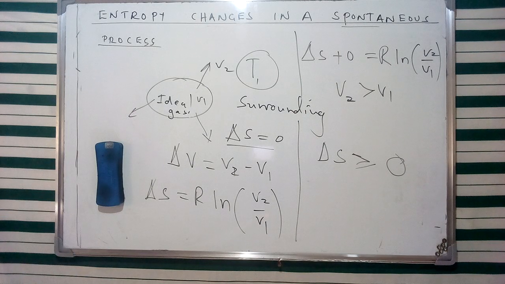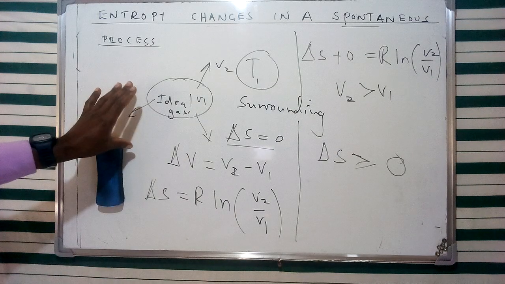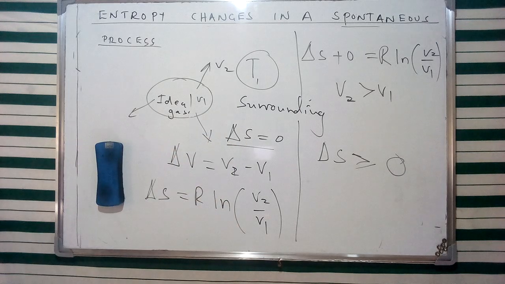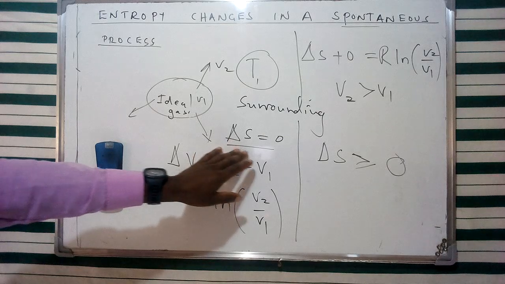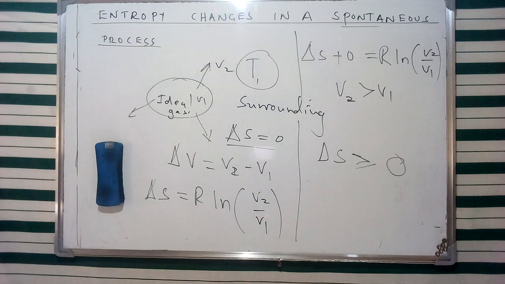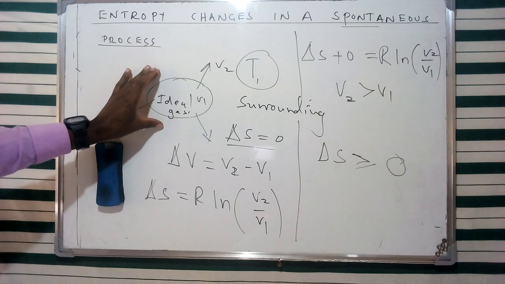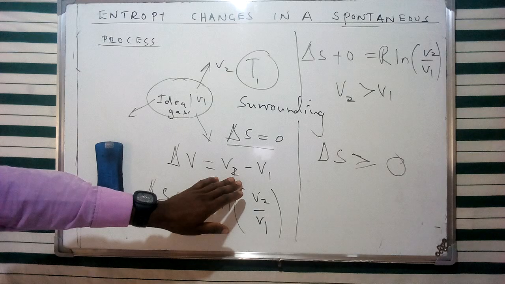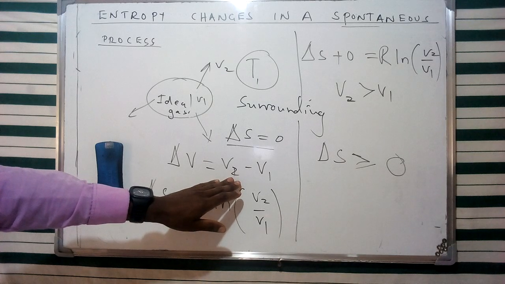So therefore, no heat is going to be supplied. And of course, the entropy of the surroundings is going to remain unchanged, therefore I gave it as delta S equal to 0. And we can consider the entropy of this particular system, consisting of a gas that is expanding. That has an implication that its volume is going to change from V1 to V2, given as such.